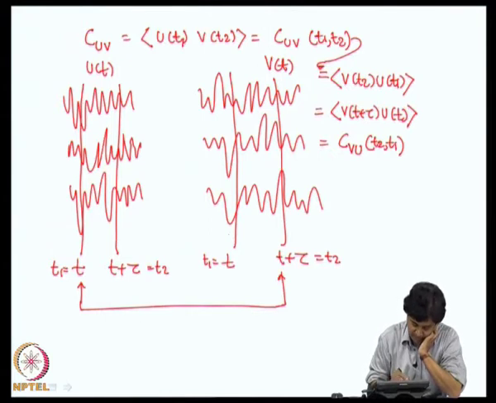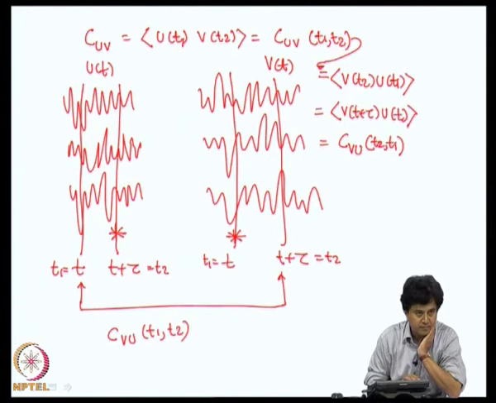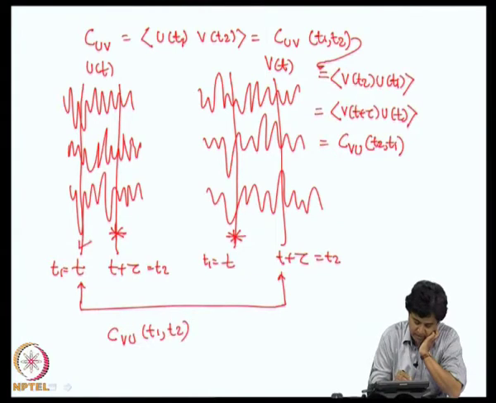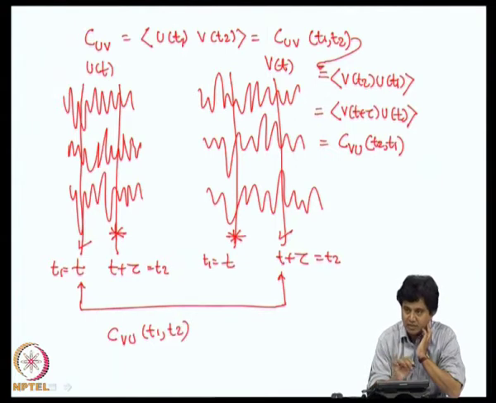For example, this is the correlation between this random variable and this random variable. There is no reason why the covariance between these two random variables should be the same as the covariance between those random variables. So, it is not symmetric because there are 4 random variables we are talking about.